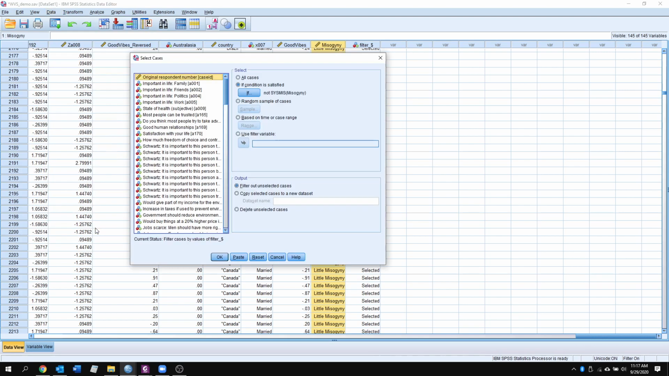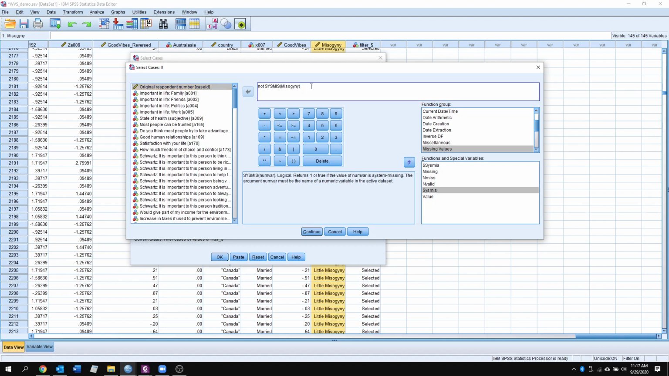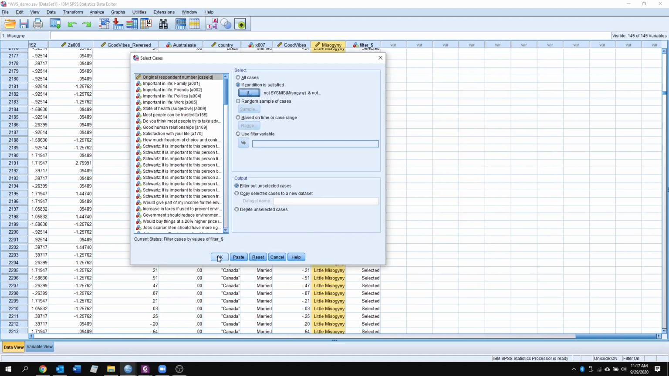So if we go to select cases and go to if, we're interested in not only this one construct, we're also interested in our other construct of interest, which is our good vibes construct. So we're going to click and we're going to do not again, system missing, and we're going to throw in the good vibes variable. We'll click continue. We'll click OK.